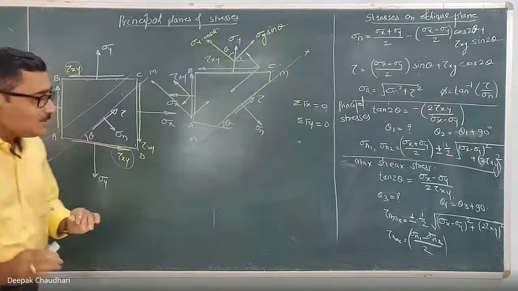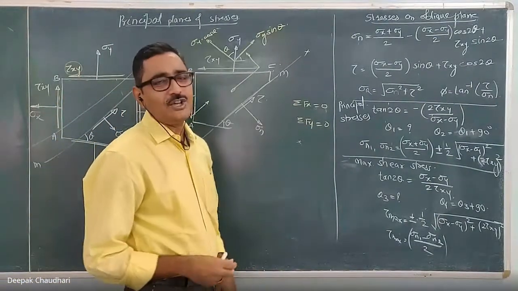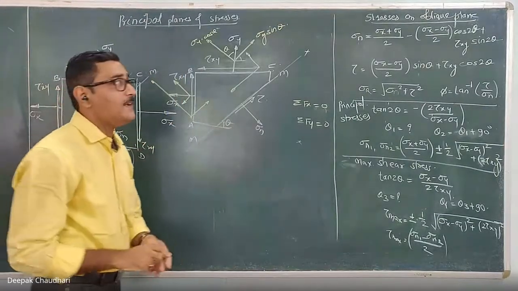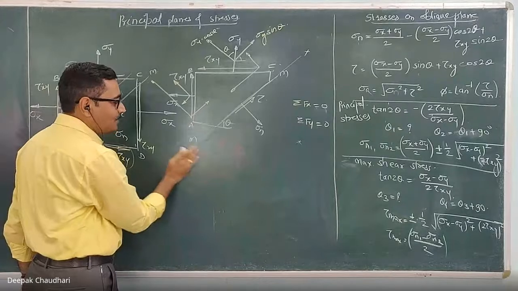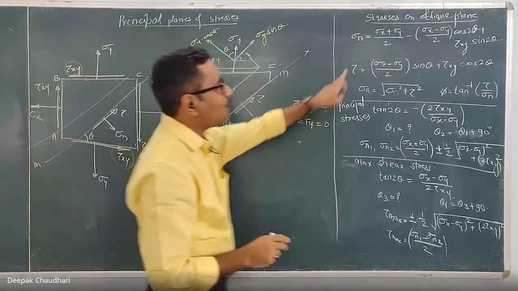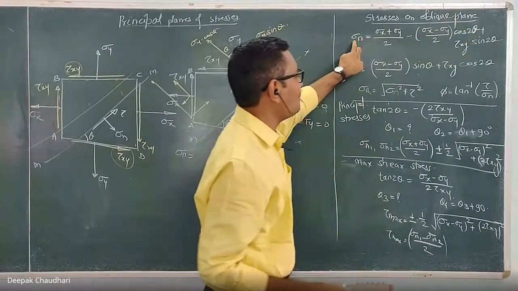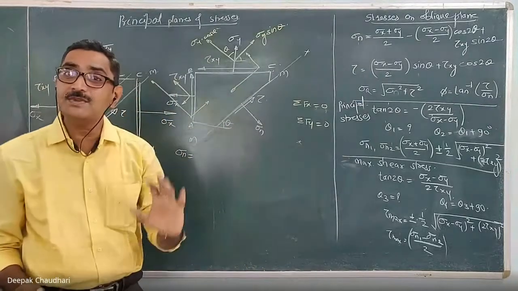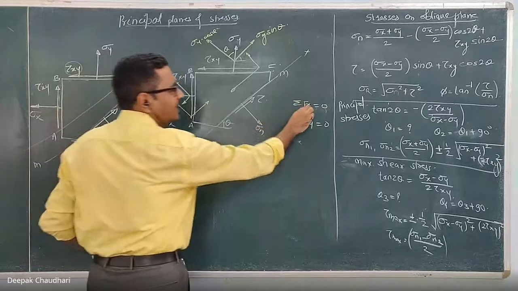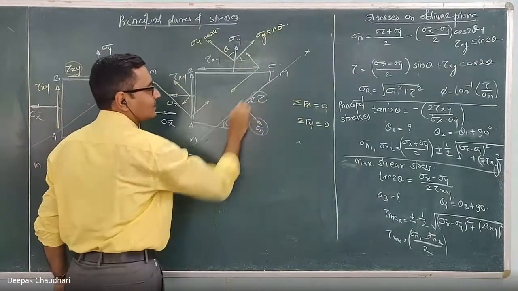Now, if you apply this condition of equilibrium, summation of Fx equal to 0 and summation of Fy equal to 0, and if you simplify, you will get the normal stress acting on an oblique plane. Listen to me. This is stresses on an oblique plane. Sigma n stands for the normal stress acting on an oblique plane. Just write down these two conditions and simplify that. These are only the two unknowns.